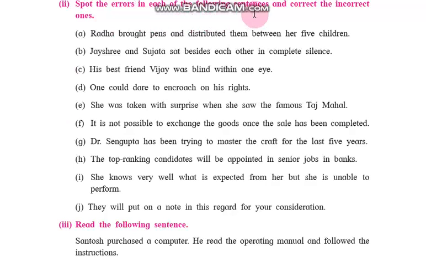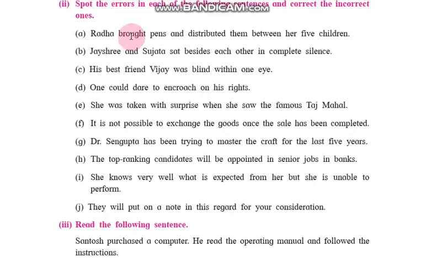Spot the errors in each of the following sentences and correct the incorrect ones. Now we have to find out the errors. Spot means find out. Radha brought pens and distributed them between her 5 children. Radha brought, not brought.